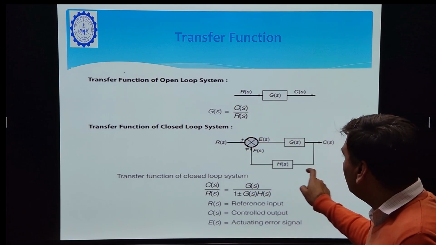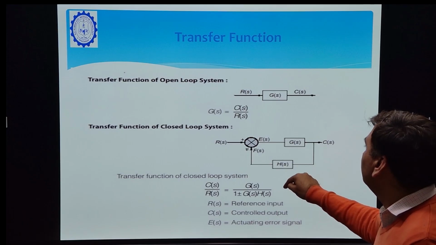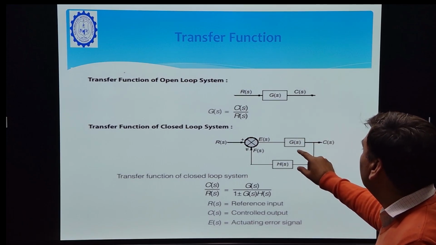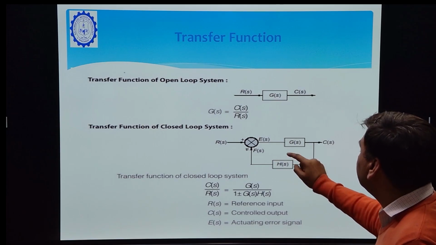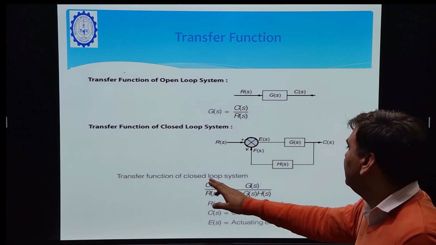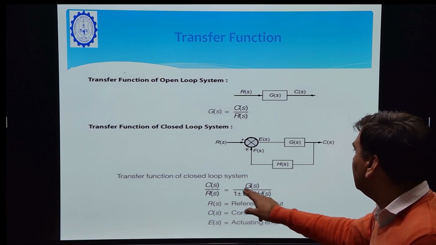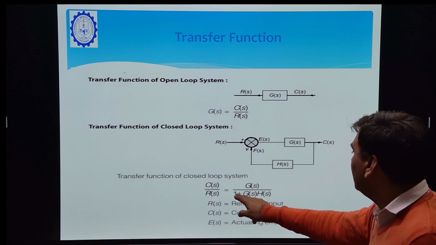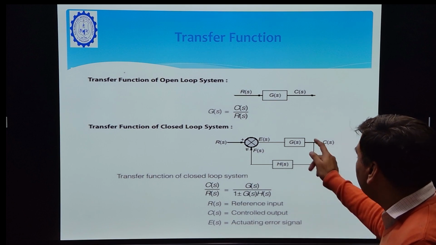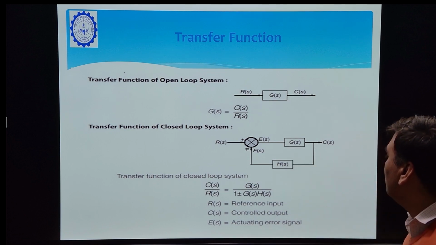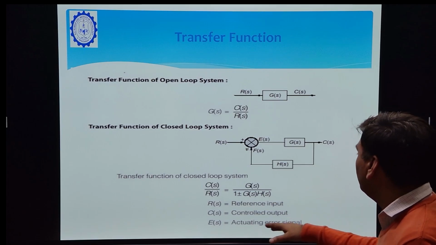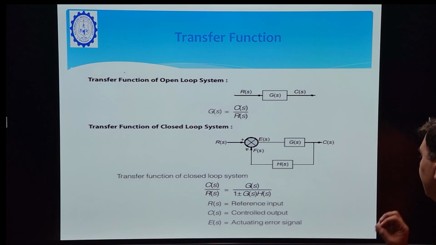And here this is the block diagram of closed loop control system. G(s) is the transfer function of the main path and H(s) is the transfer function of the feedback path. Here we can see that the transfer function of closed loop system is G(s) upon 1 plus or minus G(s)H(s). Plus or minus depends upon the feedback, whether it is negative feedback or positive feedback. R(s) is the reference input, C(s) is the controlled output, and E(s) is the actuating error signal.